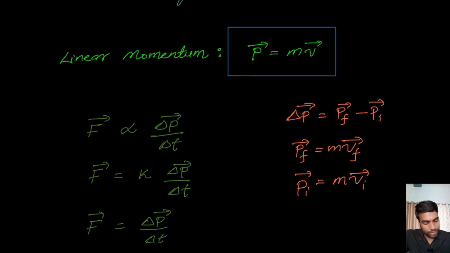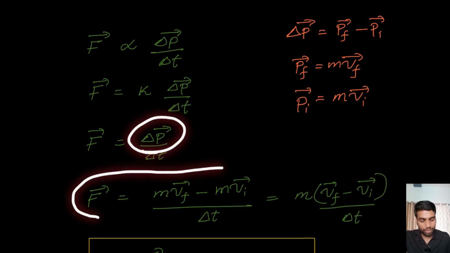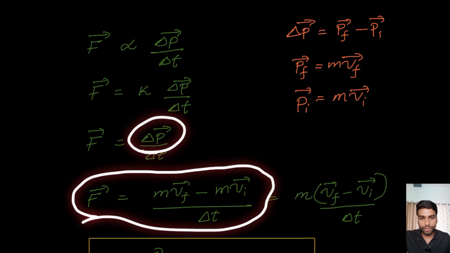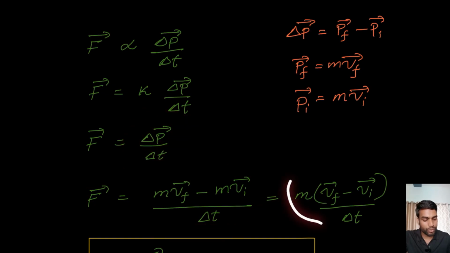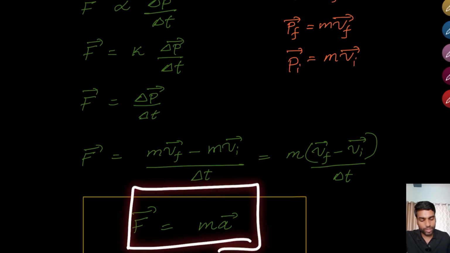Now, if you substitute the expressions for Pi and Pf in delta P, you will get F equals (m Vf minus m Vi) divided by delta T, which is equal to m times (Vf minus Vi) divided by delta T. Now, Vf minus Vi is nothing but the change in velocity, and change in velocity divided by time, we know, is acceleration, correct? So force is equal to mass times acceleration.